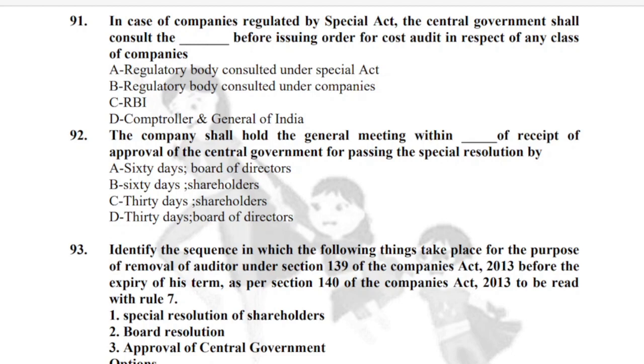What does question 91 say? In case of companies regulated by special act, the central government shall consult dash before issuing order for cost audit in respect of any class of companies. So central government, okay, here they want to say that the companies are regulated by what? Special act. Now if in case of special act, central government wants cost audit to be made applicable to these companies, then whom shall central government consult?